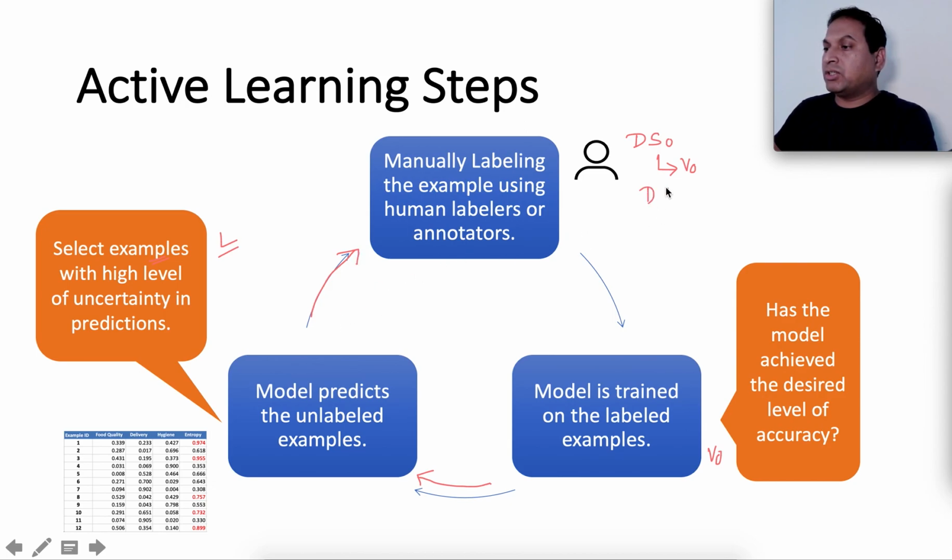In the second iteration, we'll create a second model, then a third model, and so on. In the meantime, we keep checking the model accuracy, and if we have achieved the desired accuracy, we stop the iteration, and that becomes our training set. With this approach, rather than labeling all 1000 examples, maybe 300 or 400 examples would be sufficient to reach our desired level of accuracy.